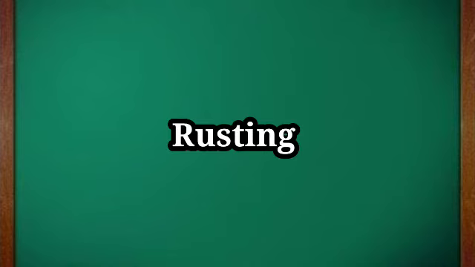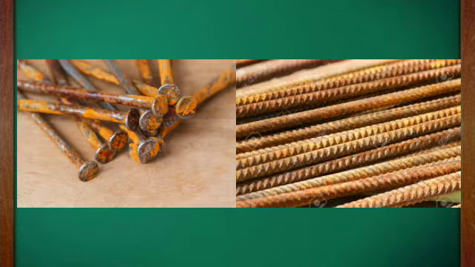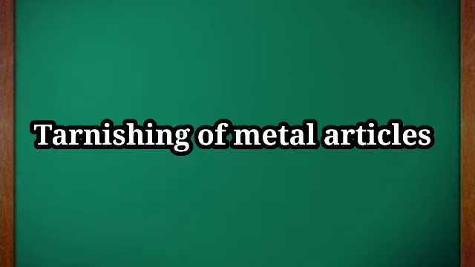Next, rusting. Have you ever seen iron rod and iron nail become brownish? They turn into reddish brown color. This is because when the iron metal comes into contact with water and oxygen, it undergoes chemical reaction called rusting. So due to the rusting, a reddish brown color is deposited over the iron object, thus it becomes brown in color.